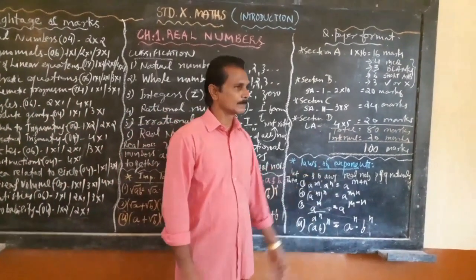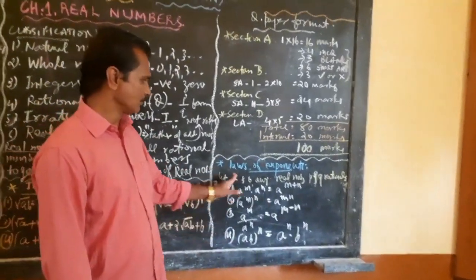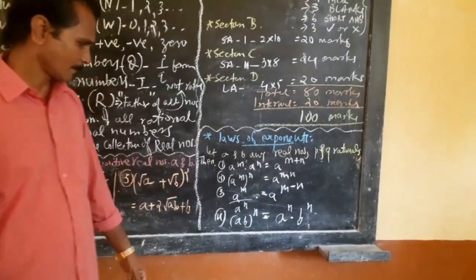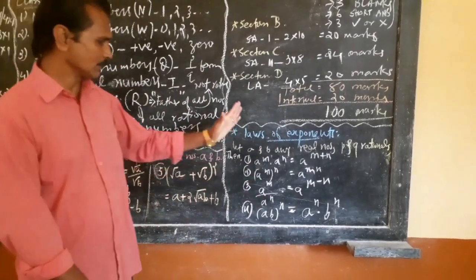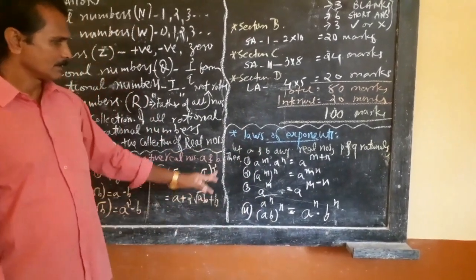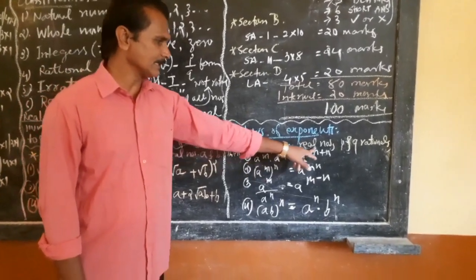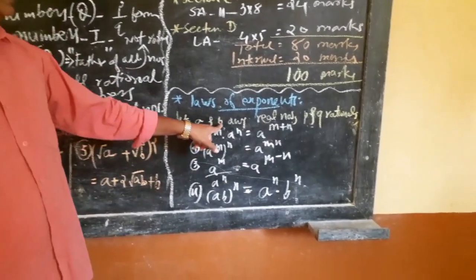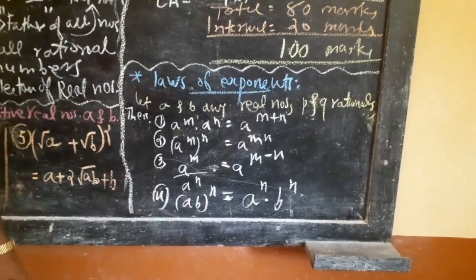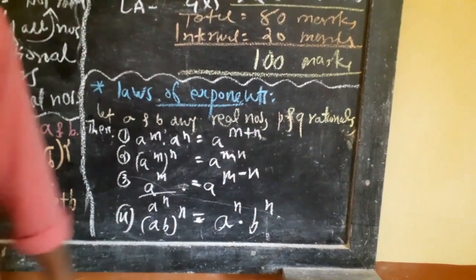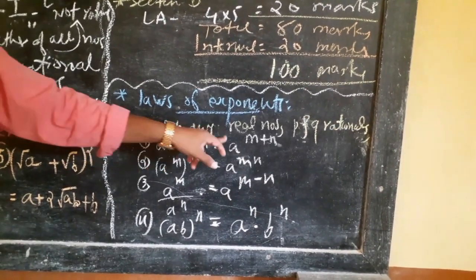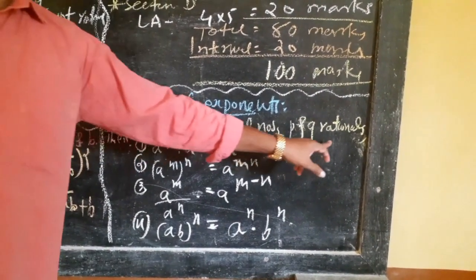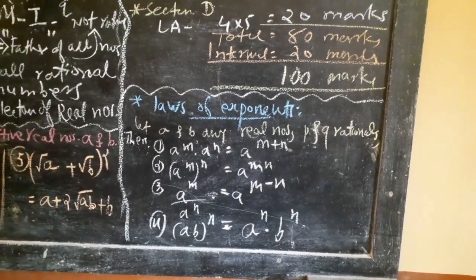Now look at another set, the important laws of exponents. Here also there are 4 important laws given. Let a and b be any real numbers, and p and q any rational numbers.